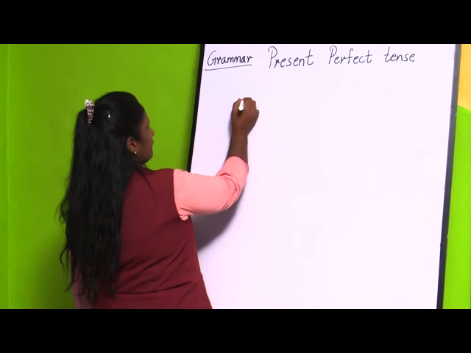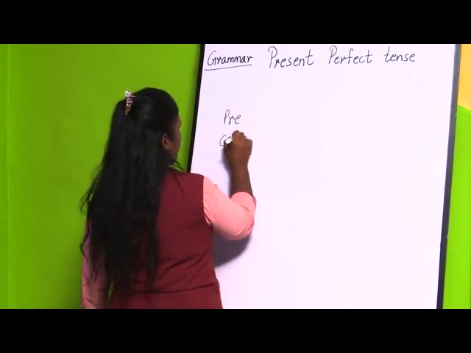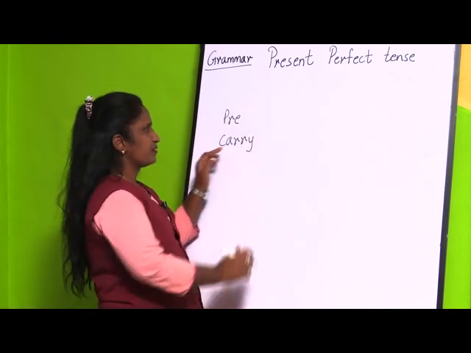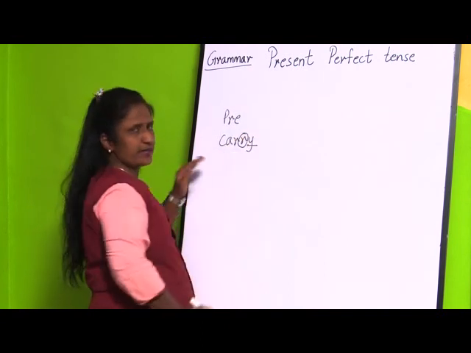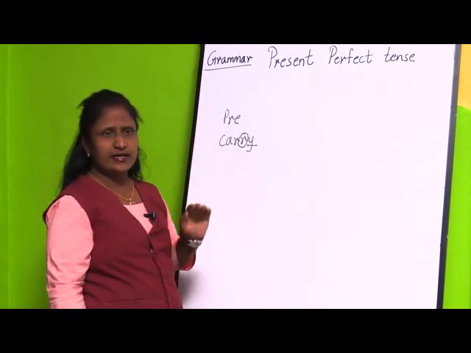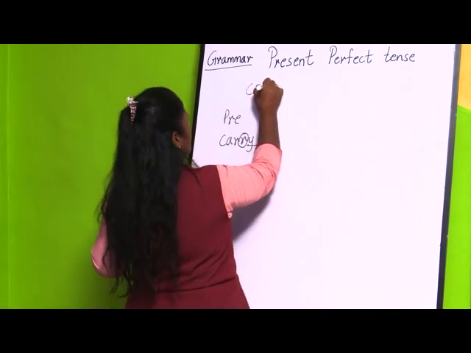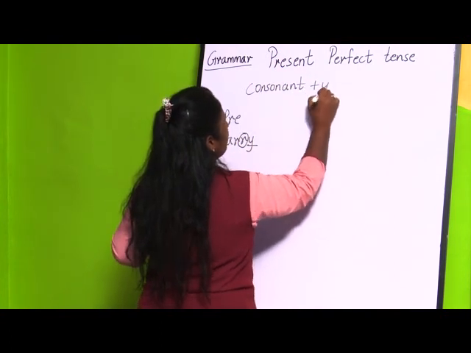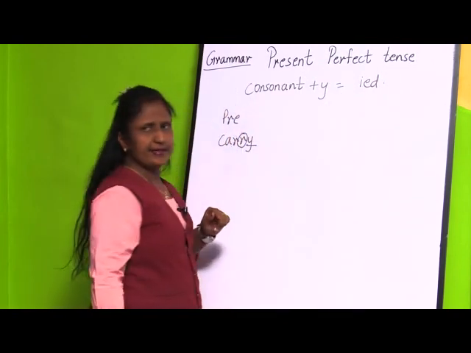For example, if you take the word carry, the word is ending with y, and before that there is a consonant. I told you, if the word is ending with any consonant plus y, that time we are going to replace this y and put ied.